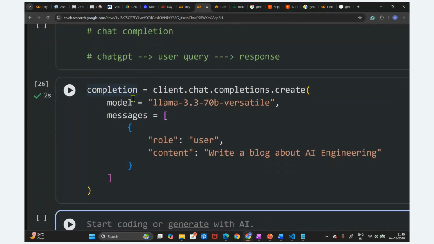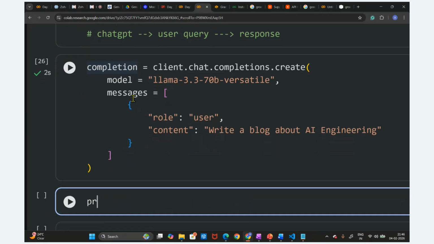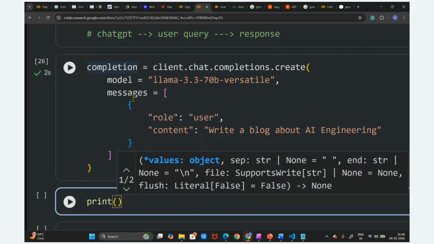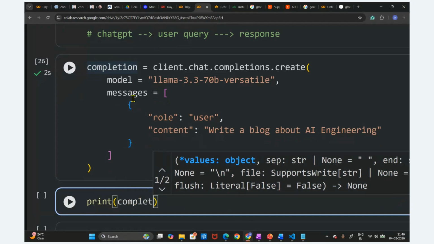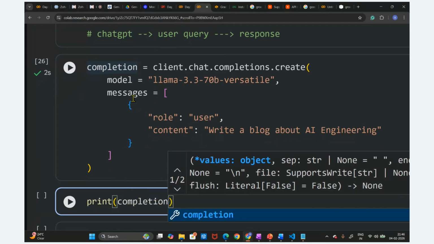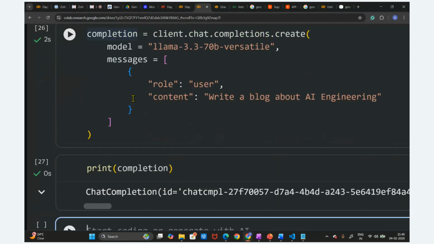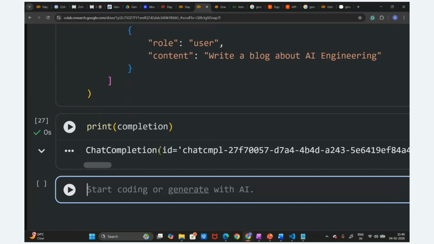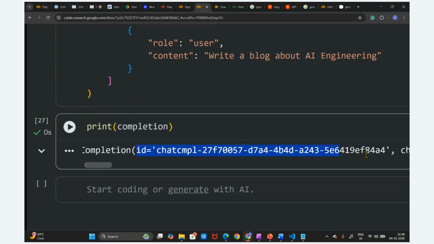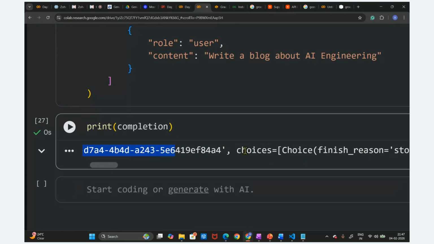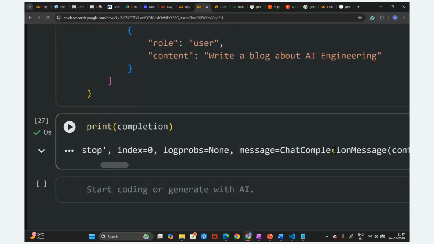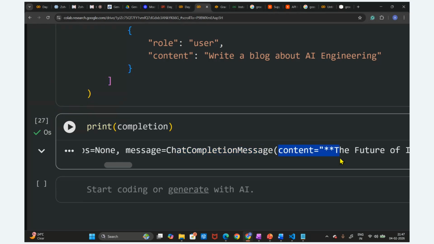It got completed. Now print this response. The response is nothing but our completion. We got the output here, in the tuple format, guys. There are lots of parameters, you can see lots of values here. Logs, message. You can see the chat completion message, then content. We got this in the output here.